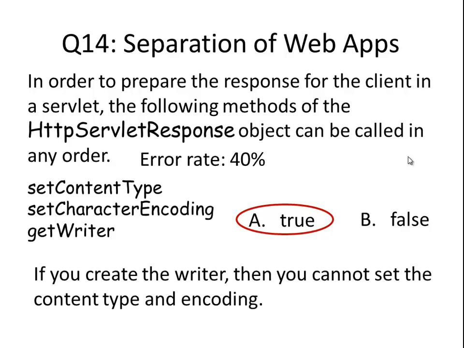If you create a writer first, before you set the content type and the character encoding, you do not have a chance to set content type and encoding later after you create a writer. So that's why you have to set content type and character encoding first before you call the getWriter method.